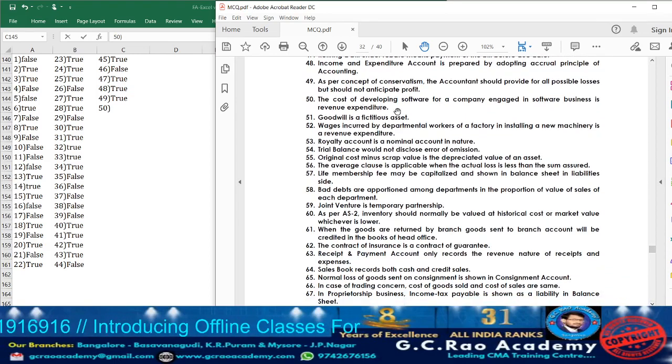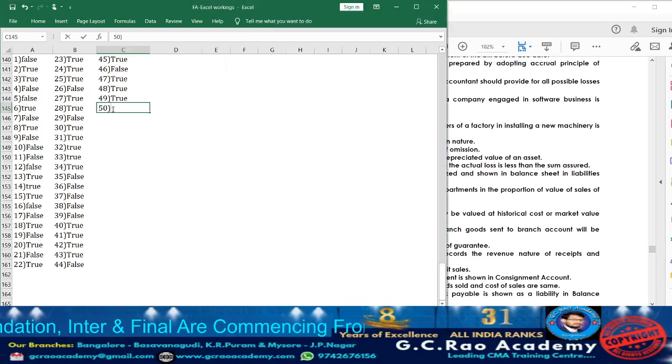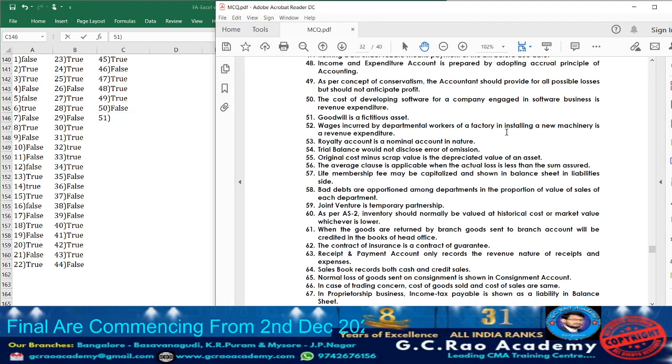What they are telling: the cost of developing software for a company engaged in software business is a revenue expenditure. No, whatever the cost is incurred in developing a software, that particular benefit can be enjoyed for more than one accounting period. So accordingly, it will be treated as capital expenditure. But what they have given is revenue expenditure. So accordingly, the statement is false. The statement is false. Now let us move on to question 51.